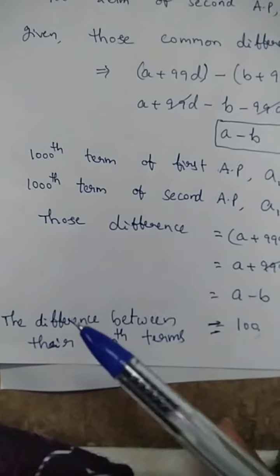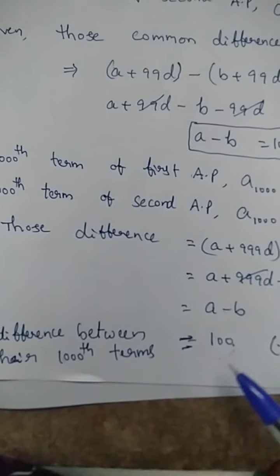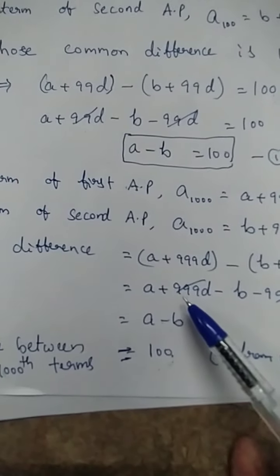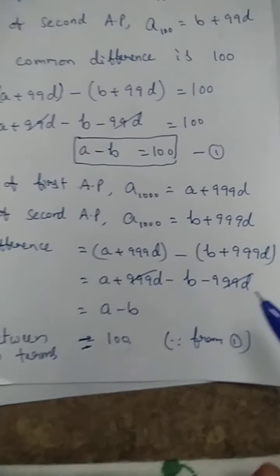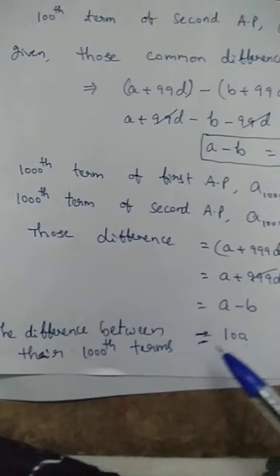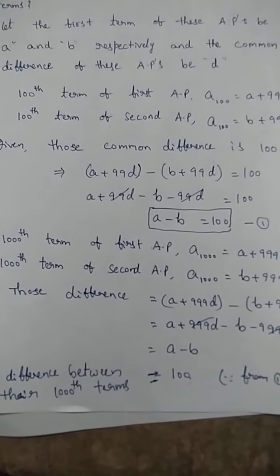In the same way, we can find that the difference between their 2000th terms is also 100. Why? Because the D terms will be cancelled. Whatever it is, the difference is 100 for these problems. Okay?